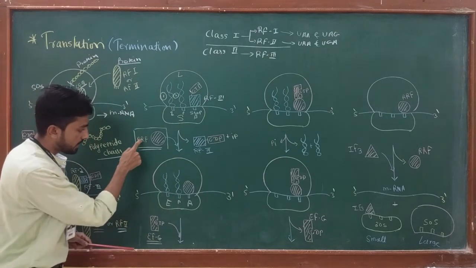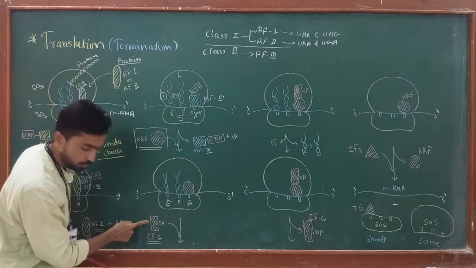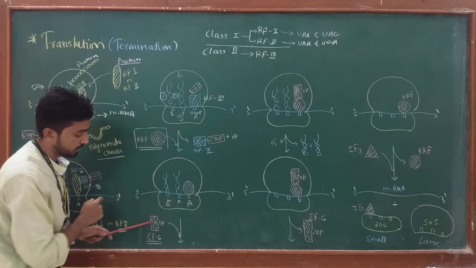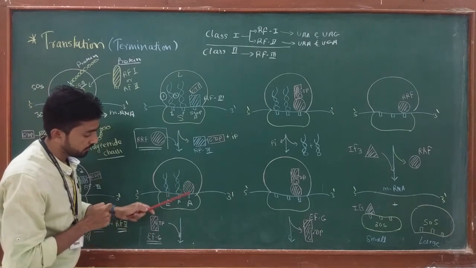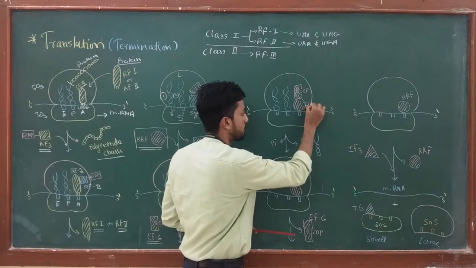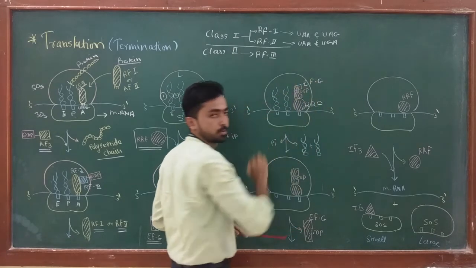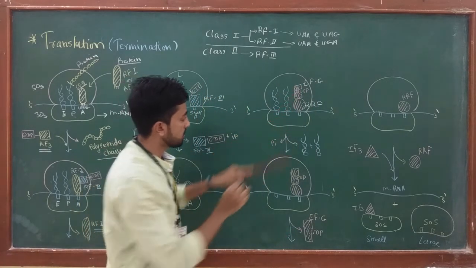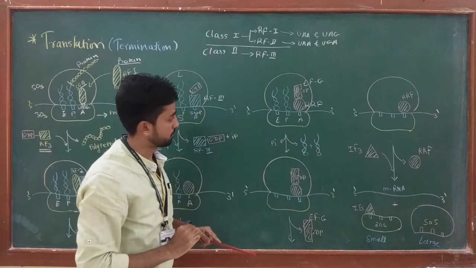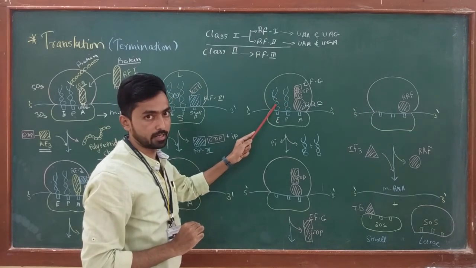Now, this RRF after binding to the A site invites the EFG protein which is associated with GTP. And now this EFG protein gets attached to the RRF on the A site. Okay, this is RRF and this is EFG protein. Now both these proteins are present on the A site of the ribosome, while the P and E sites have empty tRNA, free tRNA.